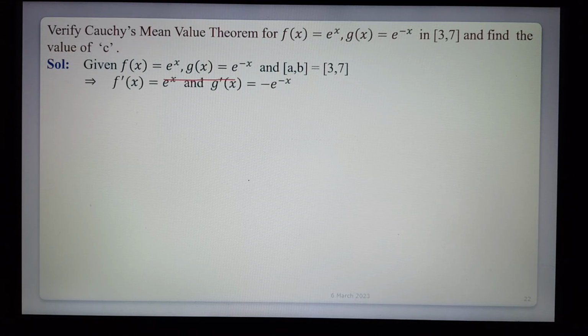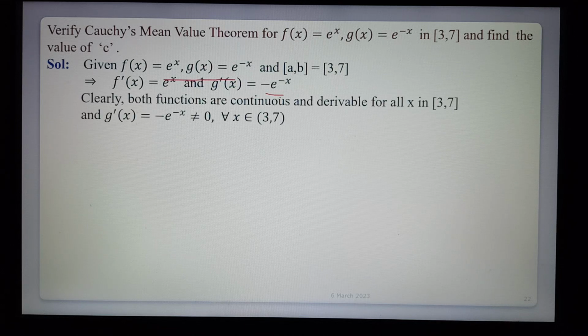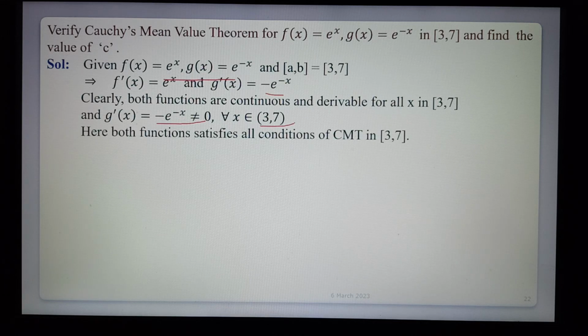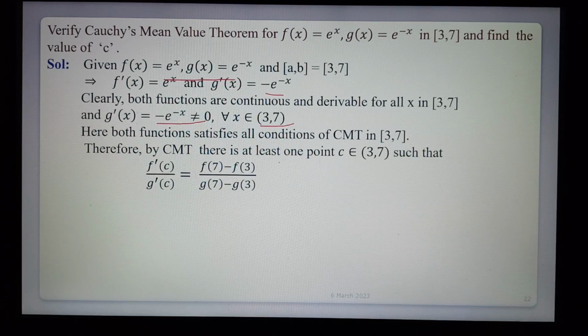f dash of x is equal to e power x, g dash of x is equal to e power minus x. So g dash of x is not equal to 0 in the interval 3, 7. Both functions satisfy all conditions of Lagrange's mean value theorem. So therefore, Cauchy's mean value theorem: f dash of c by g dash of c is equal to f of 7 minus f of 3 by g of 7 minus g of 3.